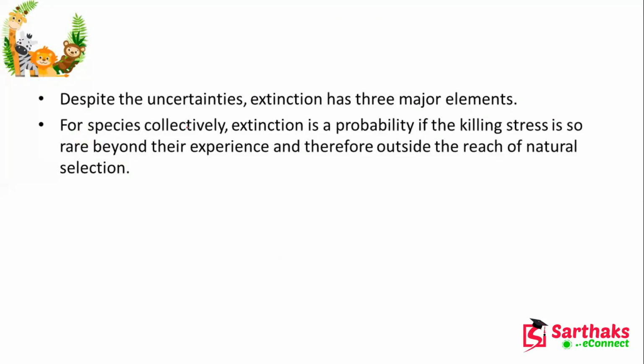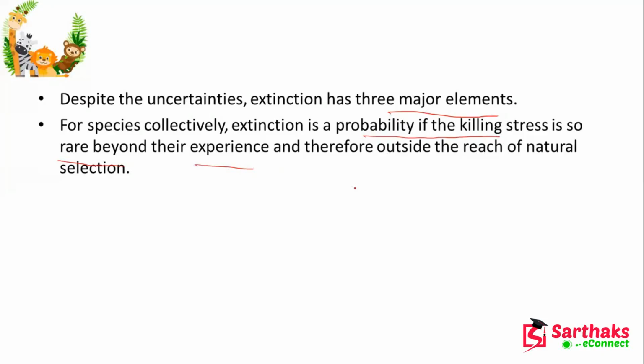Now, there are three major elements for extinction. For species collectively, extinction is a probability if the killing stress is so rare, beyond their experience, and therefore outside the reach of natural selection.